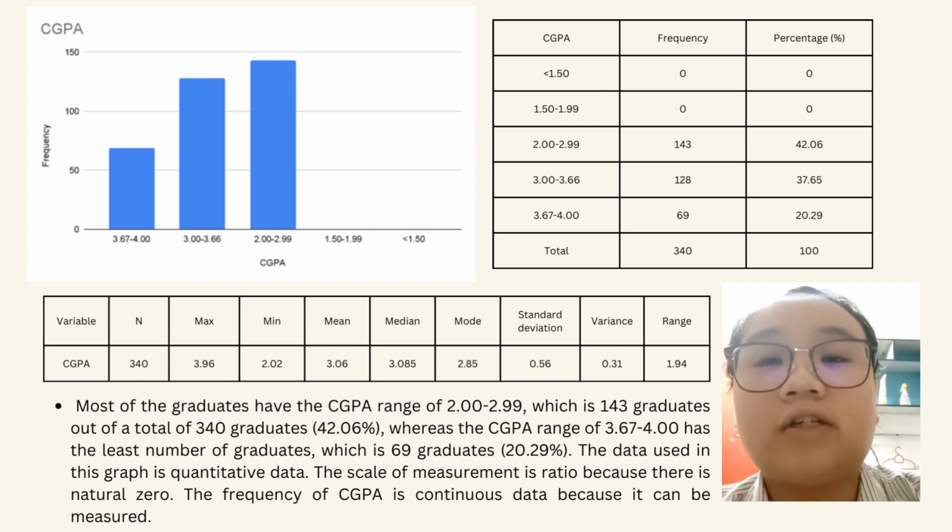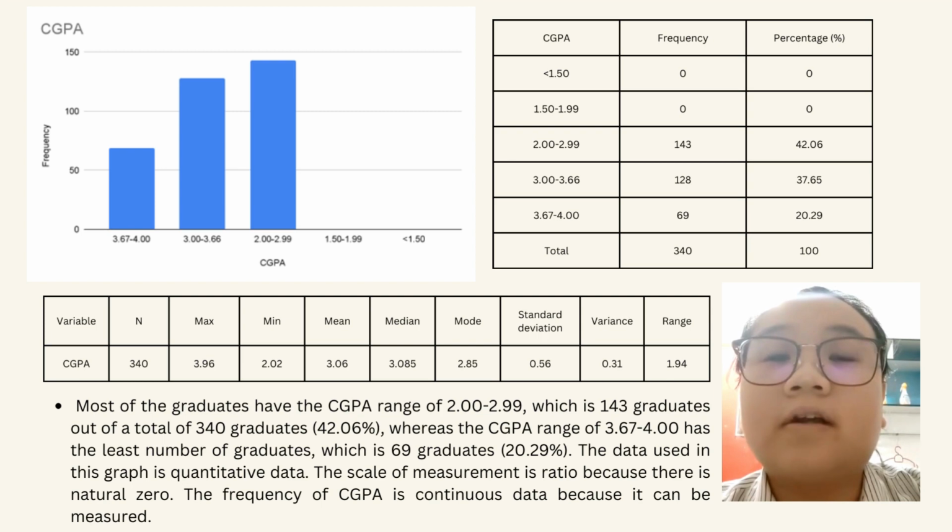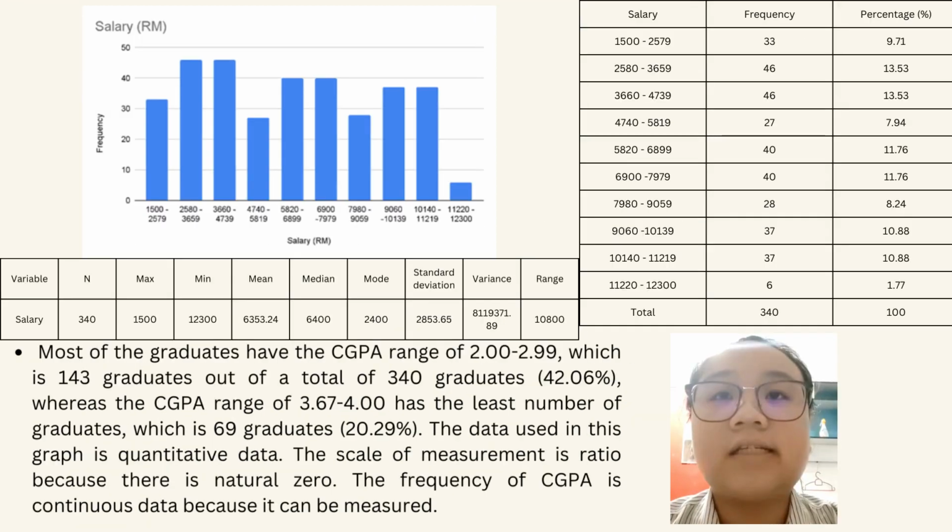The data used in this graph is quantitative data. The scale of measurement is ratio because there is a natural zero. The frequency of CGPA is continuous data because it can be measured. From the table, we know that lastly is the salary.